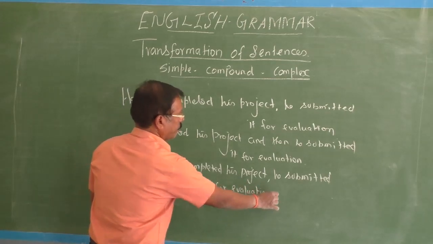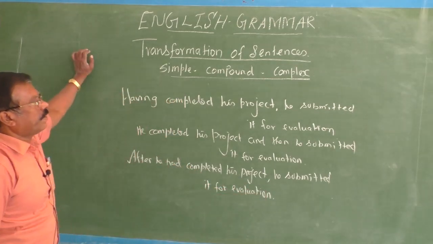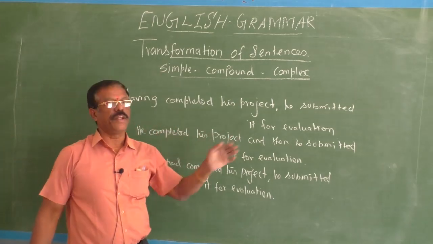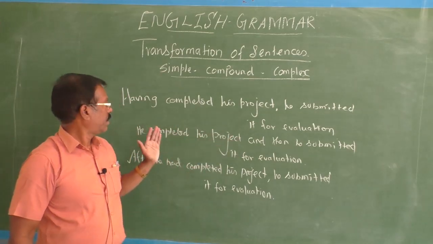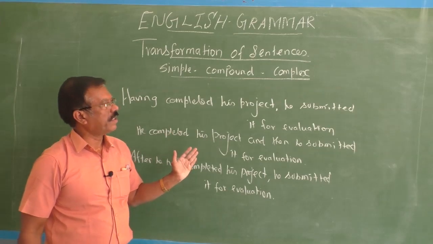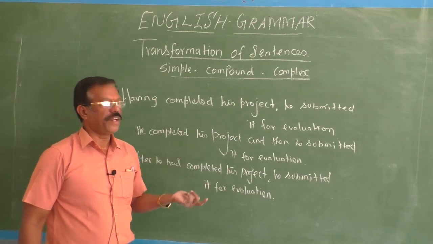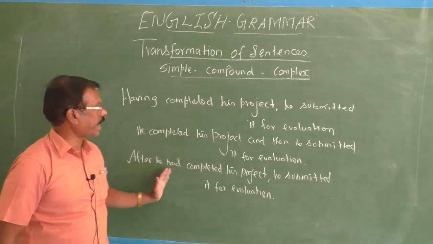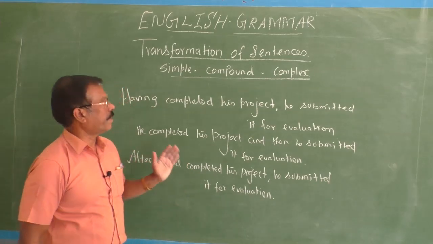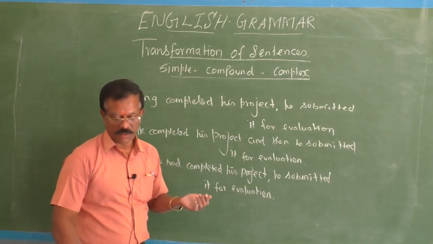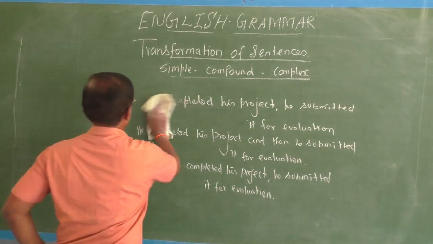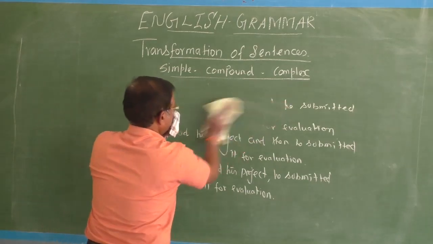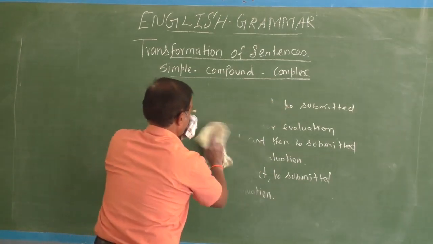Okay, so having completed his project, he submitted it for evaluation. Compound: he completed his project and then he submitted it for evaluation. Complex: after he had completed his project, he submitted it for evaluation. Okay, fine. Next, let me give you some more examples for the other models.